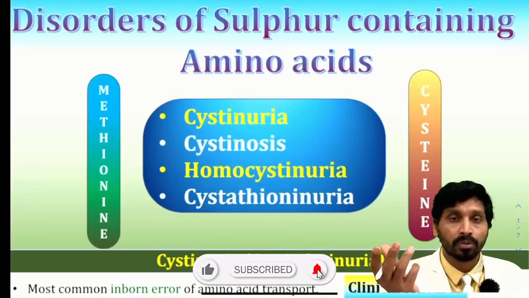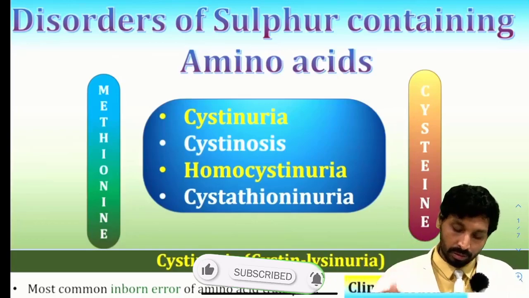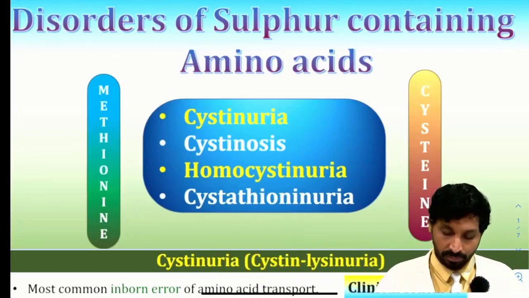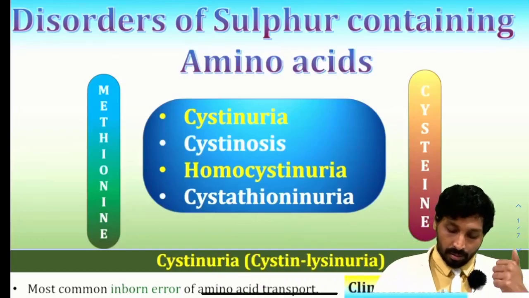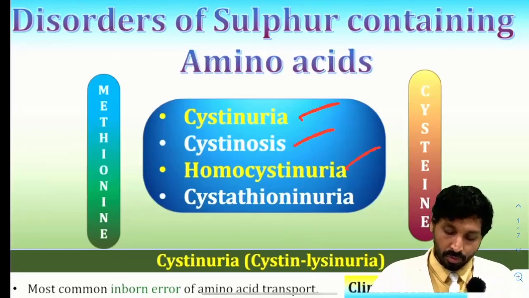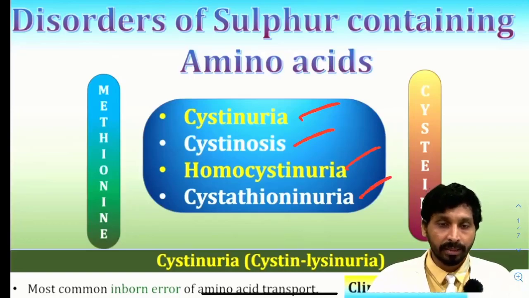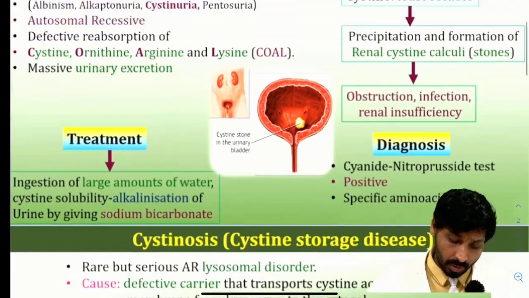So the disorders of both methionine as well as cysteine are interrelated. What are the common disorders that you will get because of these sulfur containing amino acids? That is cystinuria, cystinosis, homocystinuria and cystathionuria. These are the four common disorders you will be getting, and we will see them one by one.